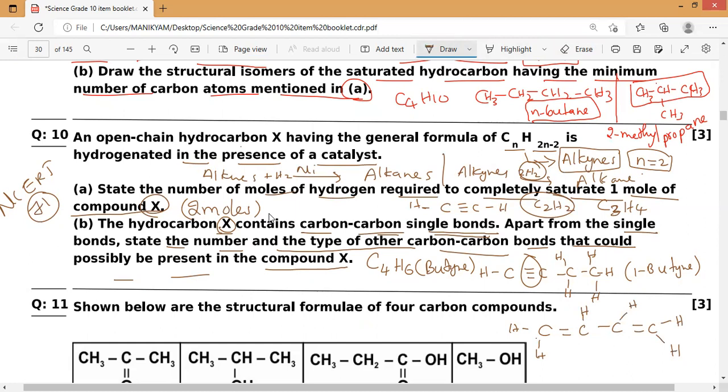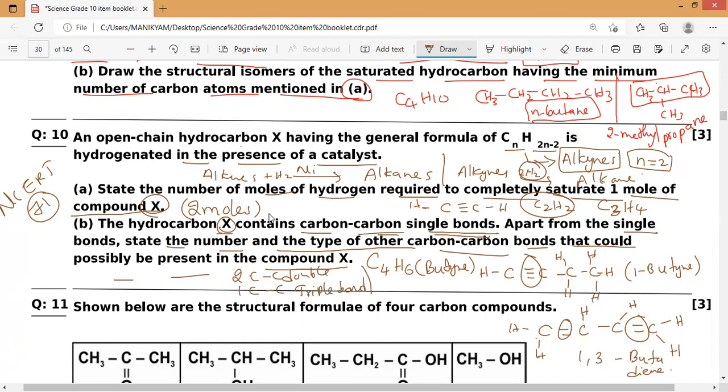The name of this one, with the double bonds at carbons 1 and 3, is 1,3-butadiene, which contains two double bonds, one here and one here. So the answer is two C=C double bonds and one C≡C triple bond along with the single bond. That is the answer.